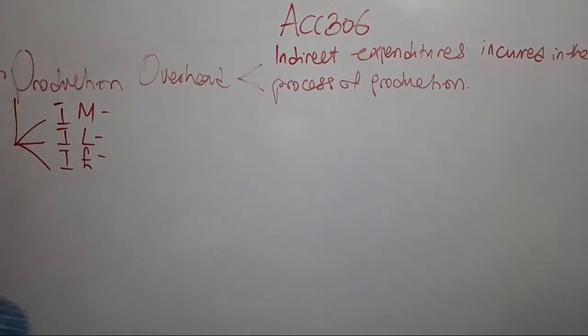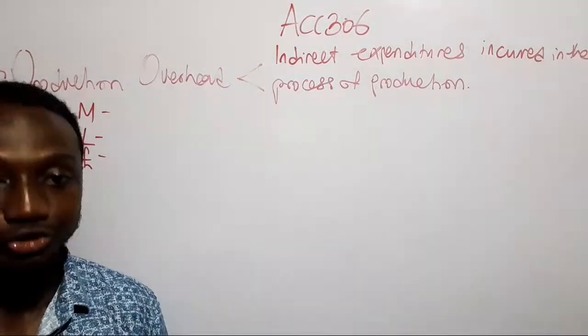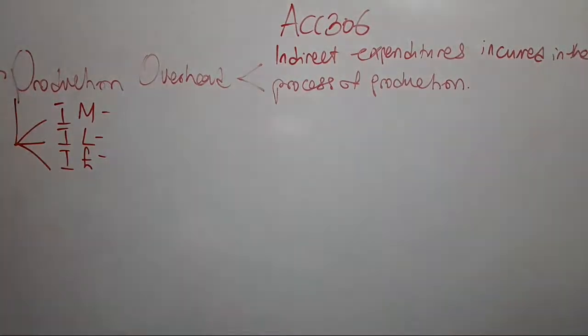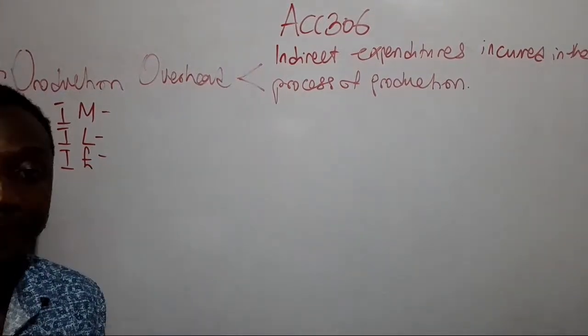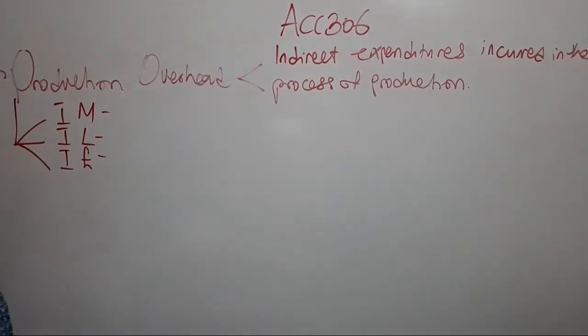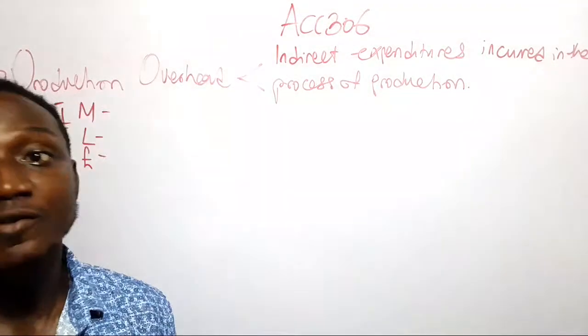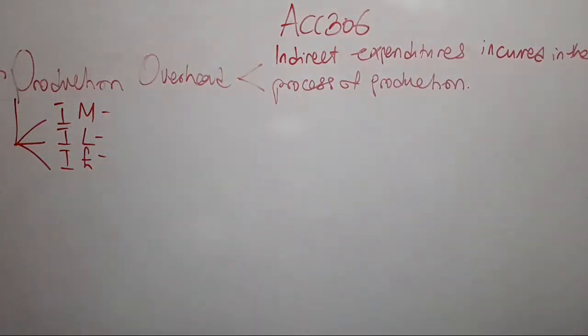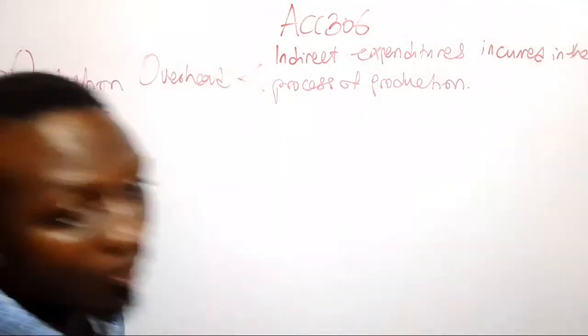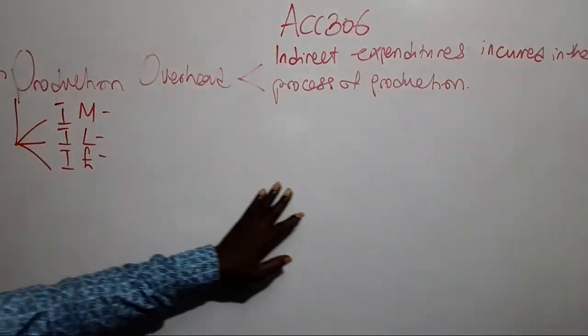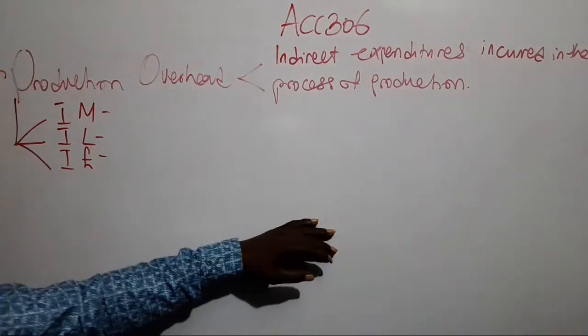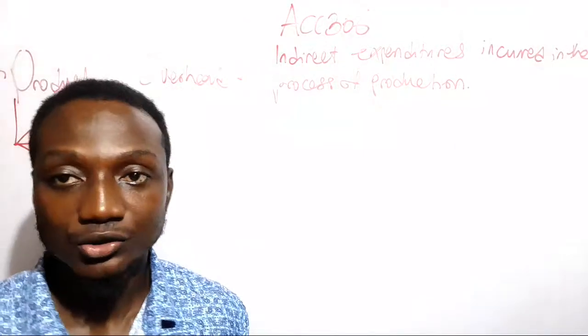A good example of indirect material, let's say you are a company producing vehicles. Definitely, there are some things you need to use in cleaning your tools and your machine. If you are considering the cost of production of the particular vehicle, you don't want to add the cost of purchasing liquid soap for cleaning your utensils.